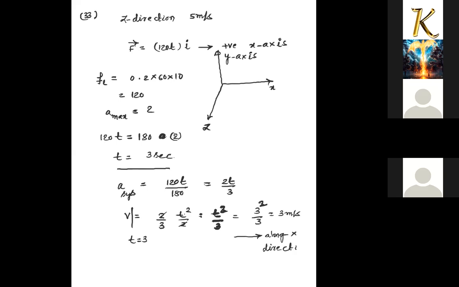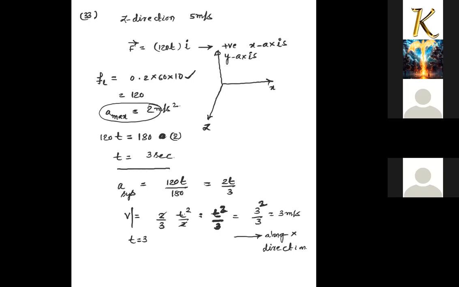First, I will explain it again in 2 minutes, since there may be a doubt. First I try to find the limiting value of friction between the two blocks, which is 120. So the maximum friction force on the above block will be 120. So the maximum common acceleration for the system will be 2 meters per second square, because the above body's mass is 60.